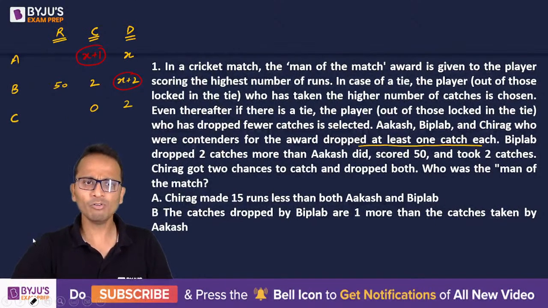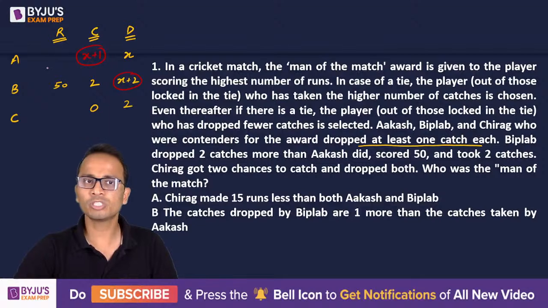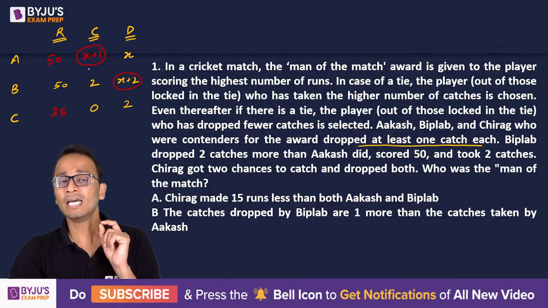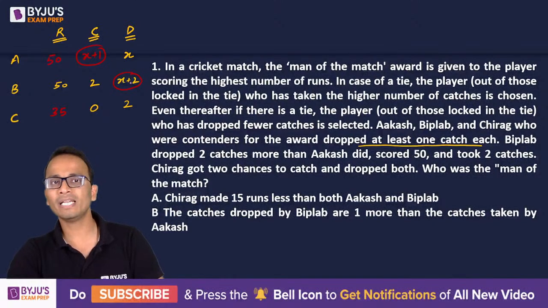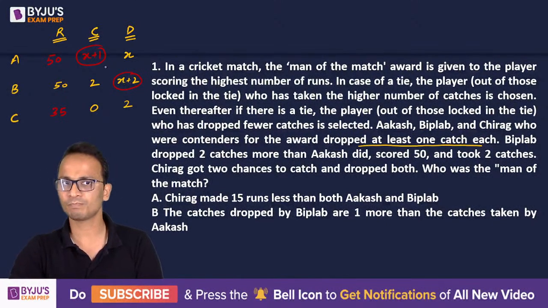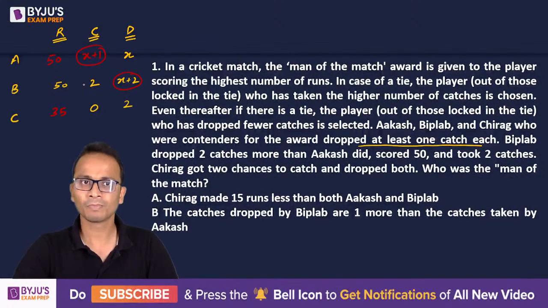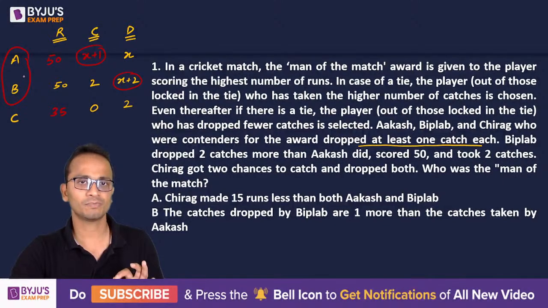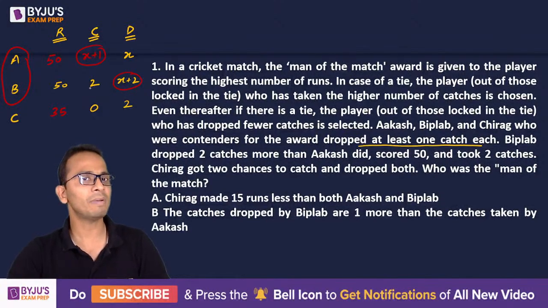Okay. Now finally, if I'll combine these two statements, first statement says that the number of runs is 50, 50 and 35. And second statement says that number of catches taken by Akash was one less than the number of catches dropped by Biplav. So now I have this entire table. Okay. So there is a tie between A and B. So who will take more catches will get the man of the match. All right. So out of these two, if A will take more catches, A will definitely get man of the match. If B will take more catches, B will get man of the match.